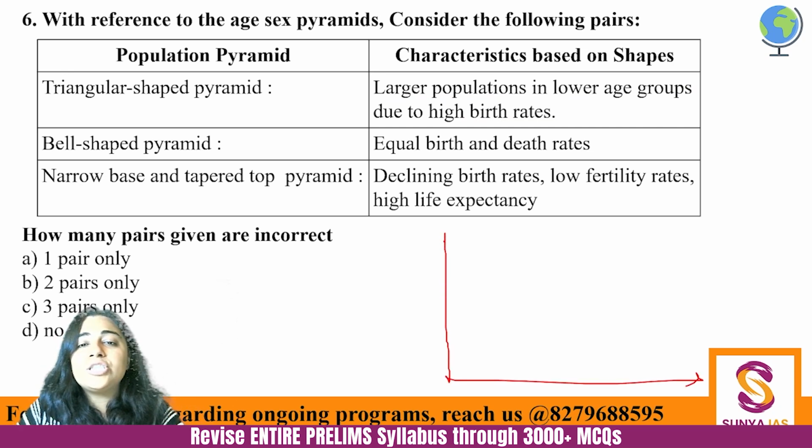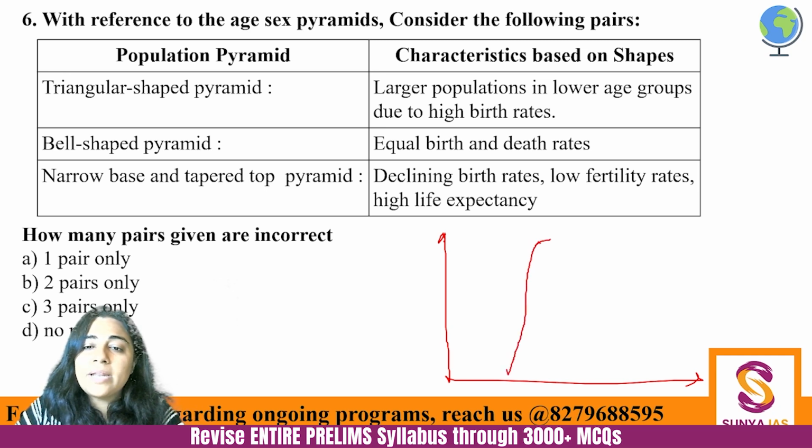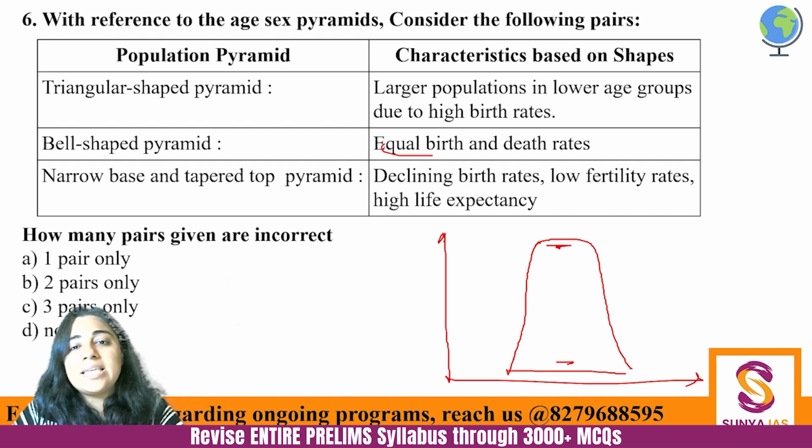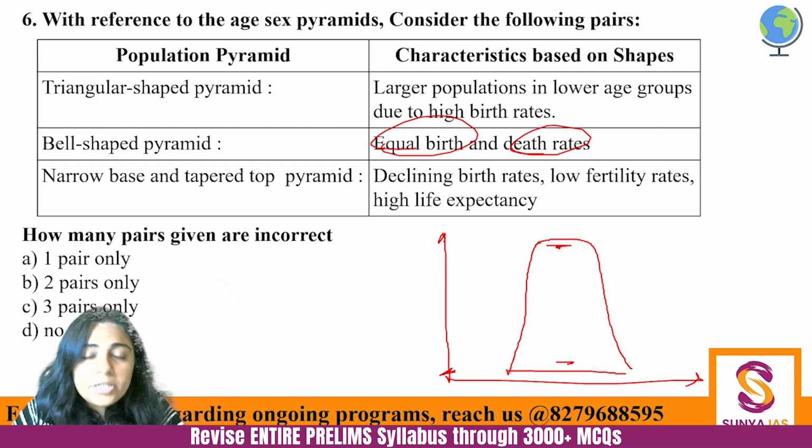Then there is bell shaped pyramid. In a bell shaped pyramid, basically the birth and death rate tend to be equal. So the pyramid comes somewhat like this. There is not a very big difference in the top and the bottommost age group. In that sense, there are equal birth and death rates, but still the bottommost, the younger population will be more.